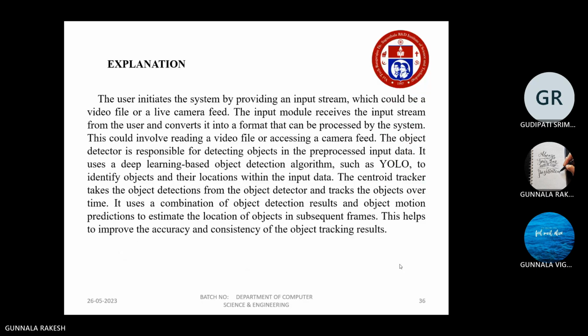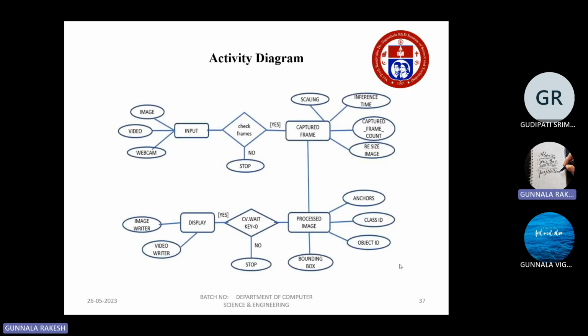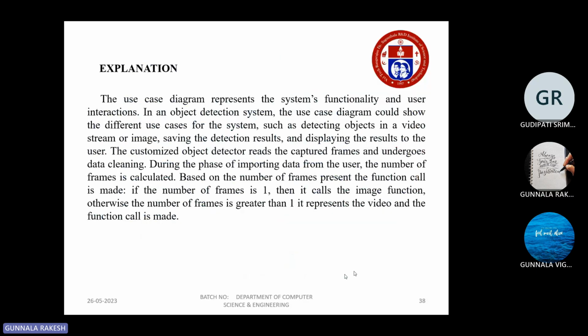And next, the activity diagram. In this activity diagram, based on the number of frames present, the function call is made. If the number of frames is 1, then it calls the image function. Otherwise, if the number of frames is greater than 1, it represents a video and the function calls the video node.